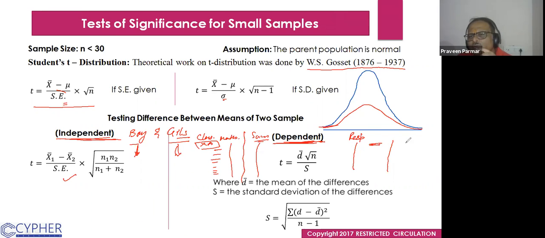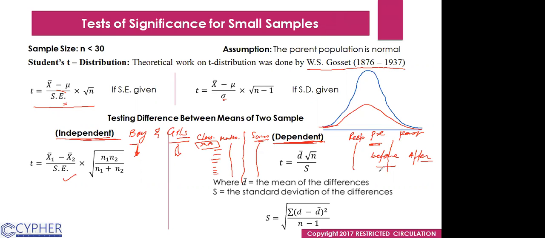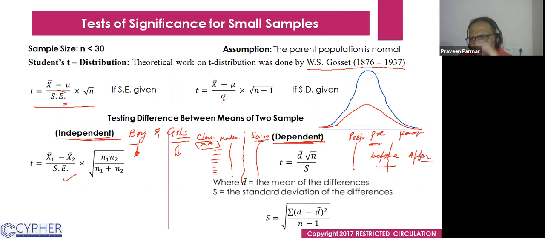So it is also dependent. Does that make sense to you? It is pre and post, before and after. Yes, sir. Before giving the therapy and after the therapy.